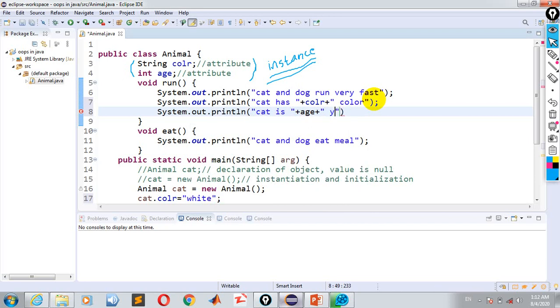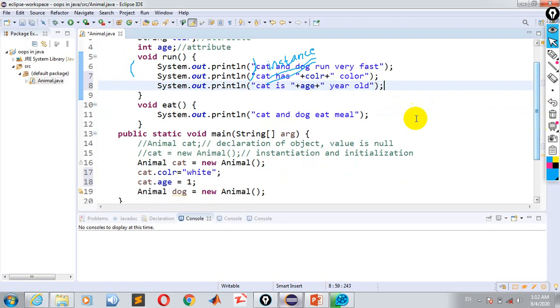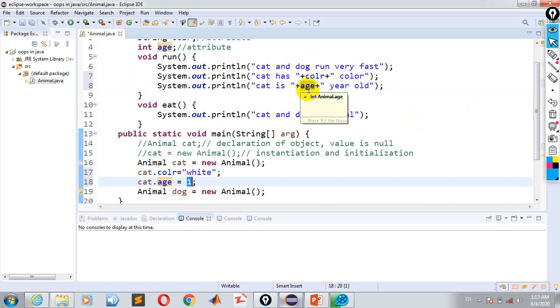It will display that cat is 1 year old, since the value of age is 1. If the value is 2, it will display cat is 2 year old. Let me execute this.